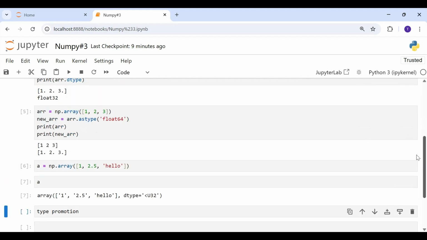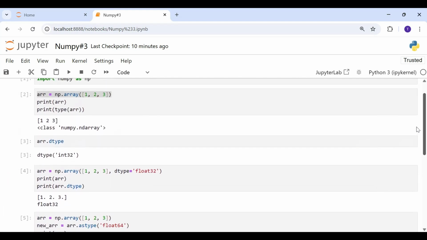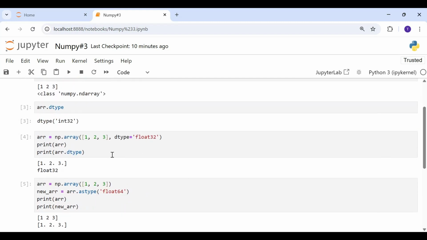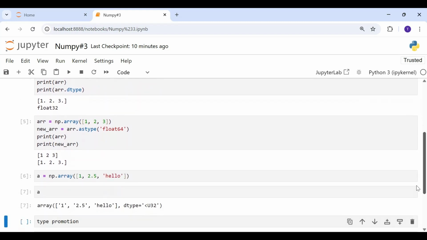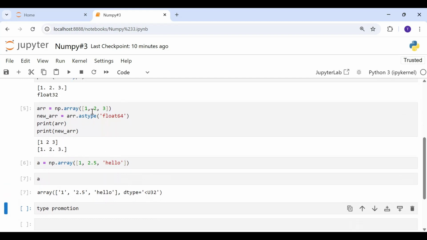So a quick recap: the dtype attribute tells us the type of data inside the array. You have a dtype argument also. While creating an array, you can specify what should be the data type of the items of the array using this dtype argument. Then we have a function called astype.